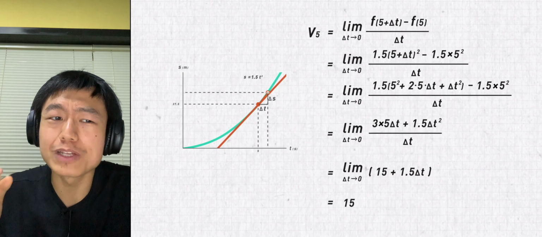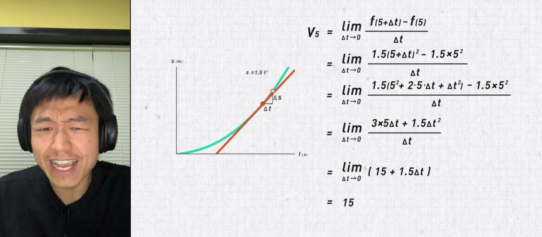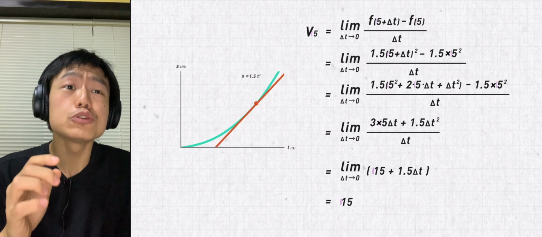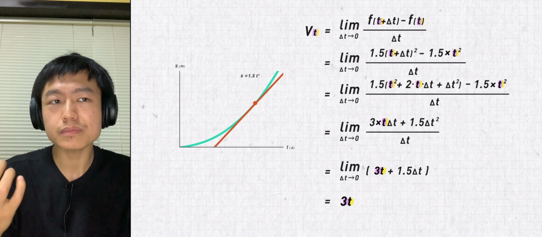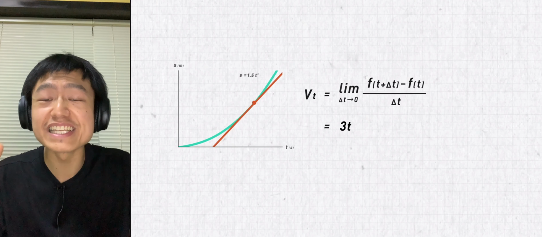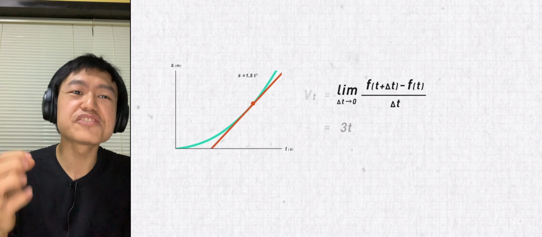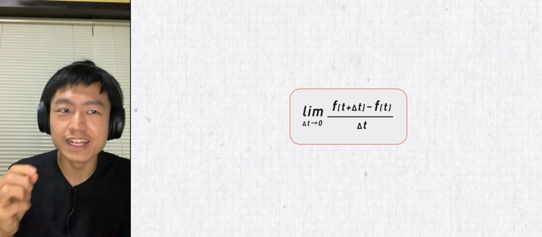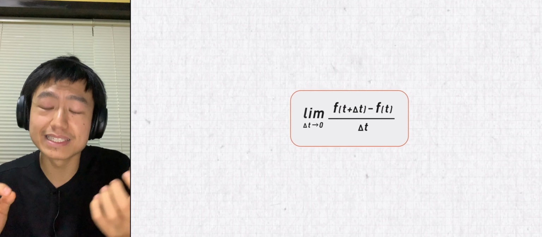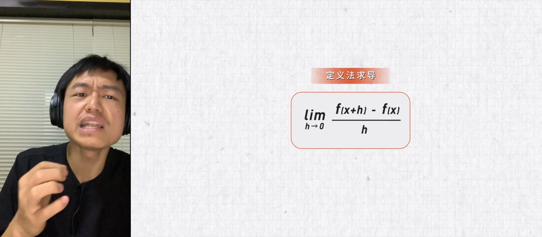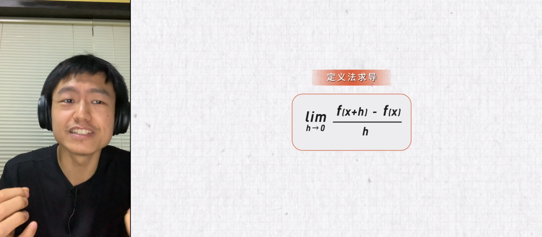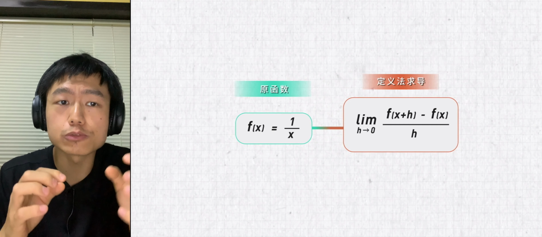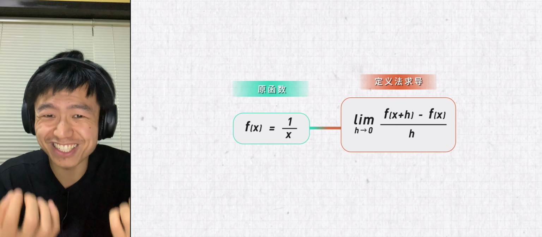But what if we want to calculate the instantaneous velocity at any time, such as t? What should we do? We just need to replace the previous 5 with t. We can calculate the instantaneous velocity at t second. This function about t is the derivative function. This calculation process is to use the definition method to get the derivative. The derivative of any simple function can be obtained by the definition method. For example, the derivative of f(x) equals the reciprocal of x can be obtained in this way.